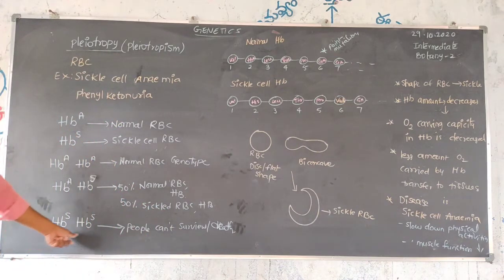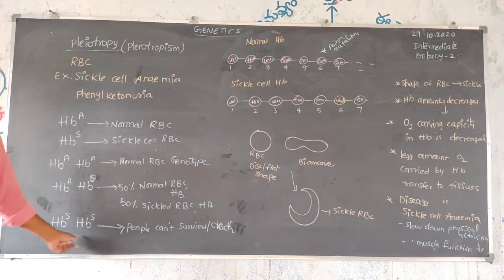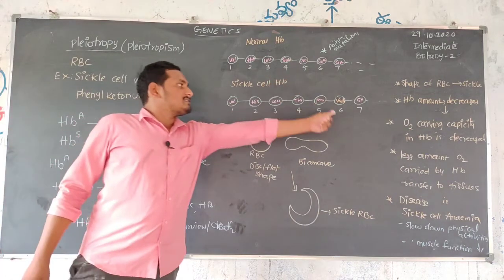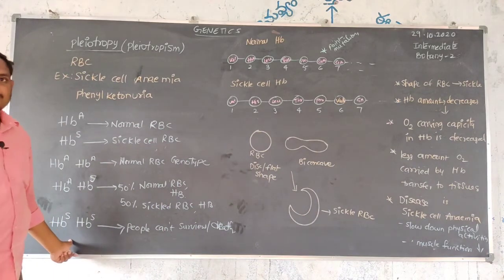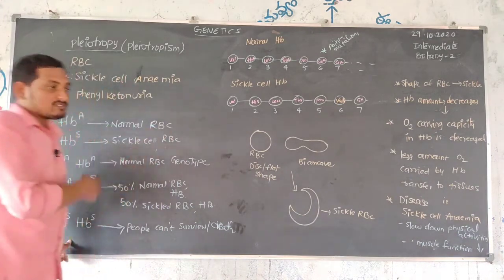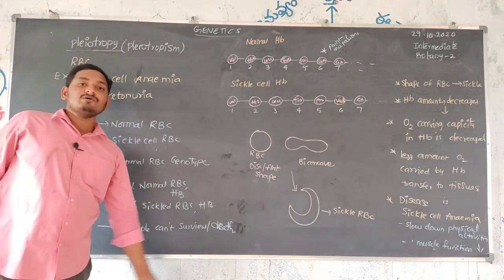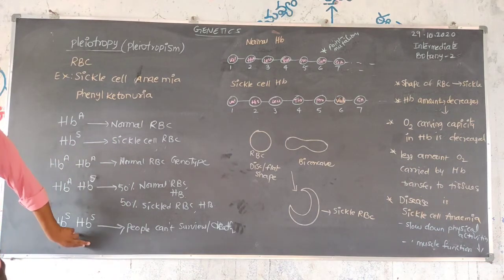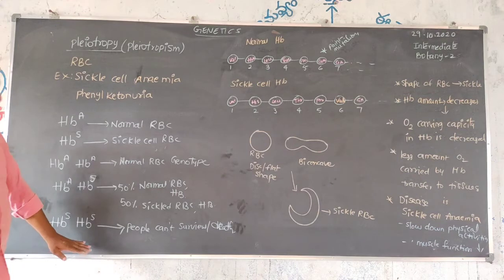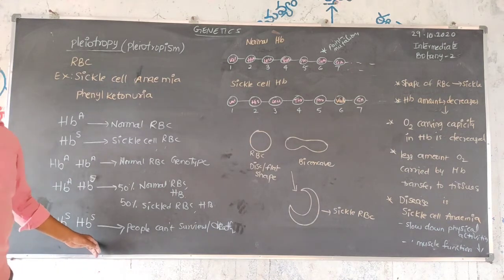Why? Because both alleles carry the sickle cell change, the sixth position changed into valine. As a result of this genetic change, one gene controls these functions; that is pleiotropy. People cannot survive because both alleles are replaced by the sickle cell type.